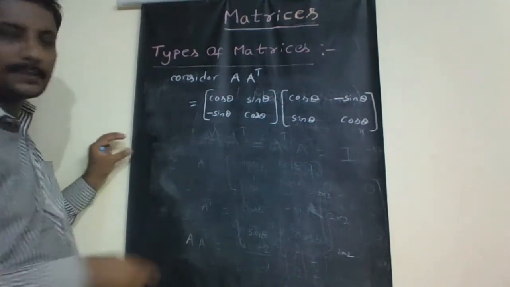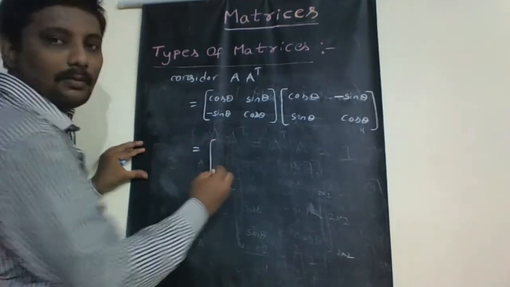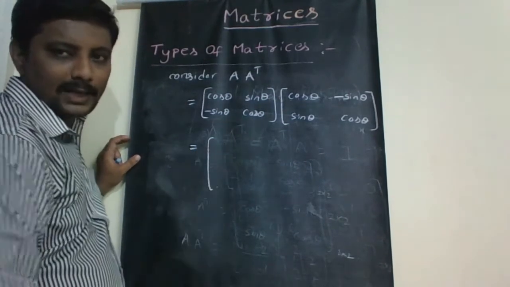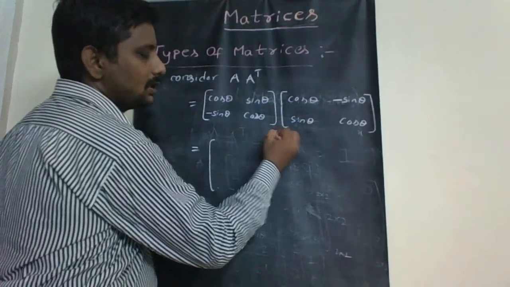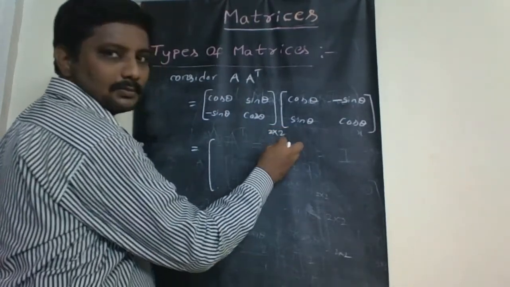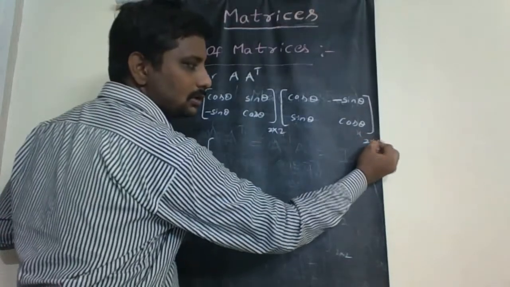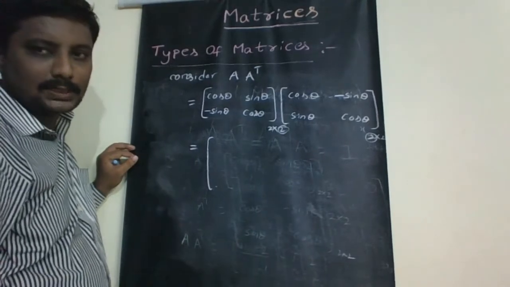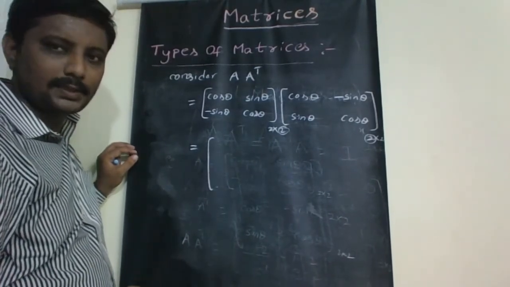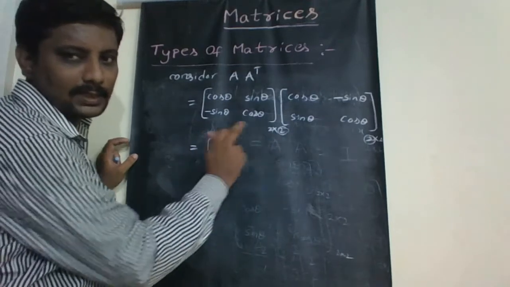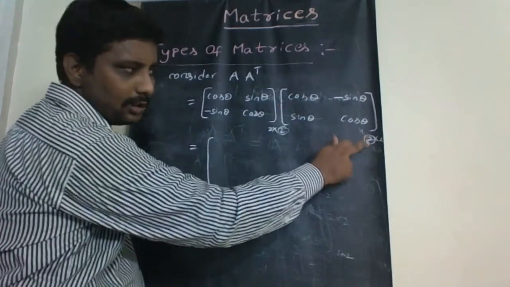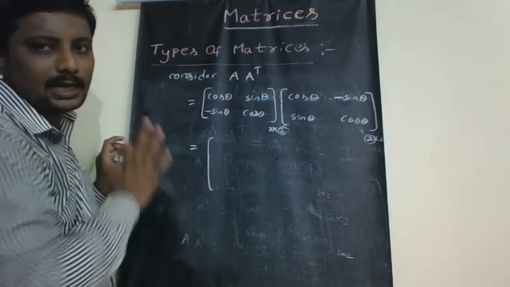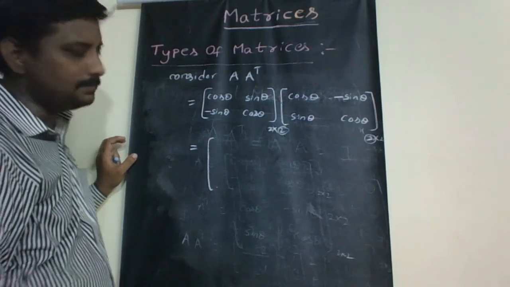Now considering A transpose, matrix multiplication we already know. To multiply two matrices, the first matrix's number of columns must be equal to the second matrix's number of rows. If both are the same, then only is matrix multiplication possible.